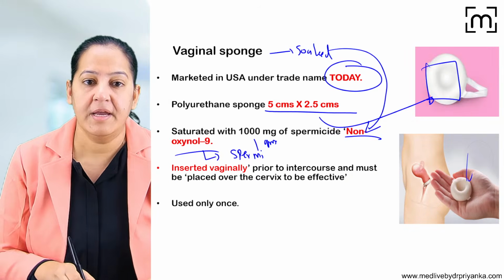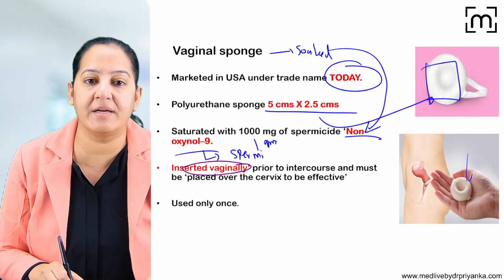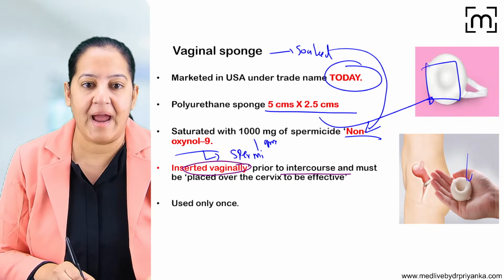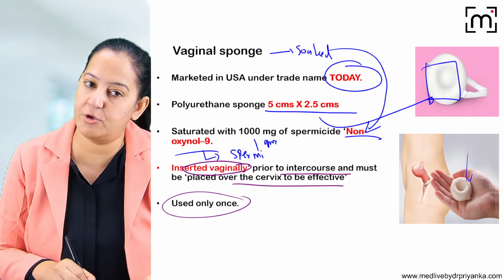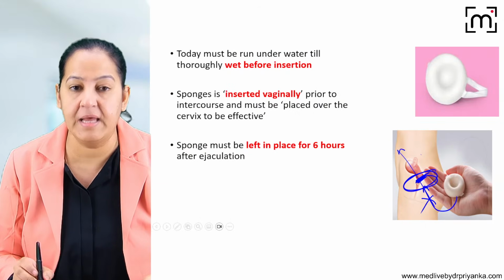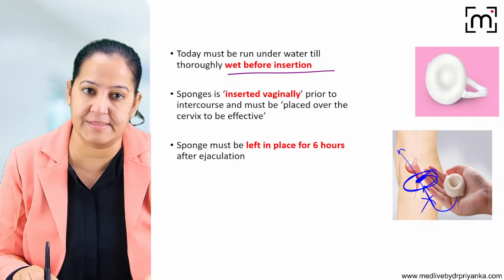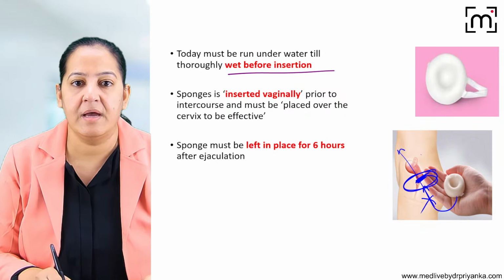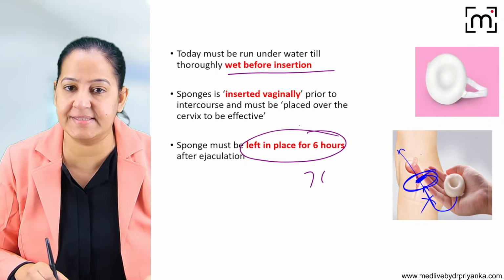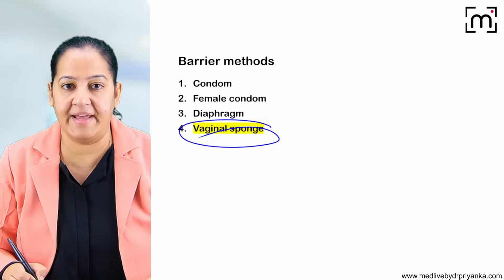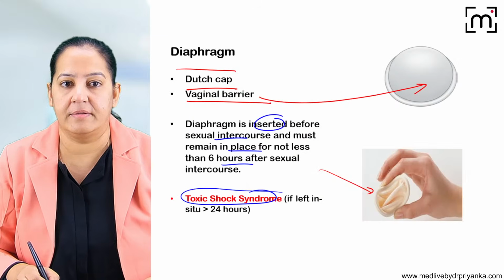That is the question. It has to be inserted in the vagina just prior to the sexual intercourse, and it must be placed there only as high in the vagina. It has to be used only once. It is not reusable. It has to be wet a little bit before insertion so that proper insertion is there. And it cannot be left in place for more than 6 hours, like the diaphragm.